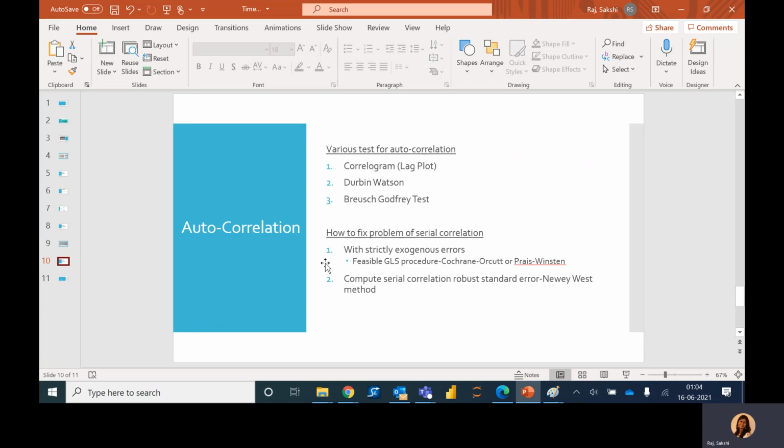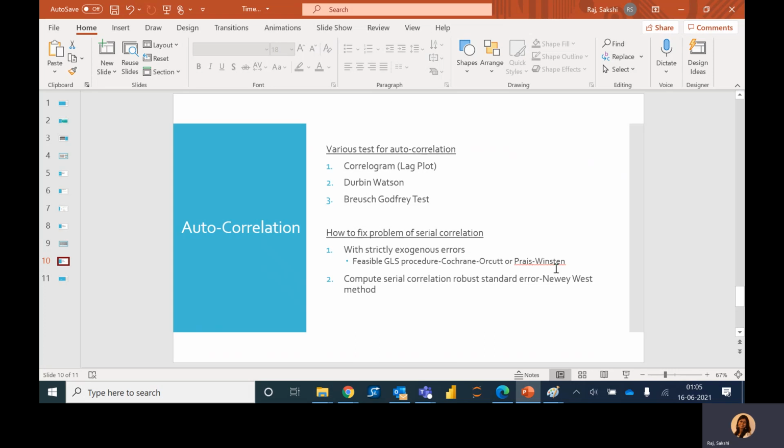Under the null hypothesis, we say that the coefficient on the lagged error term is equal to 0. As an alternate, we say that it is not equal to 0. If H naught is rejected, then there is a problem of serial correlation. How do we fix the problem? We can use the feasible GLS procedure.